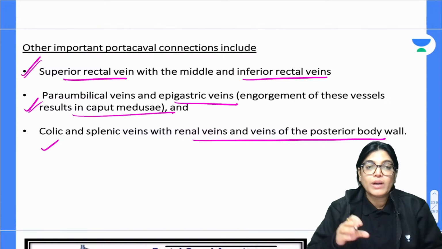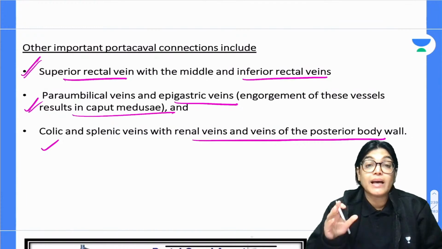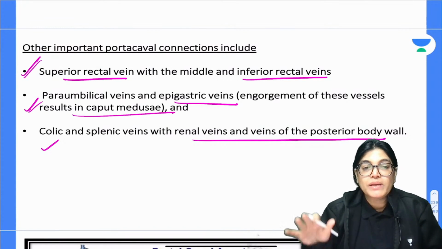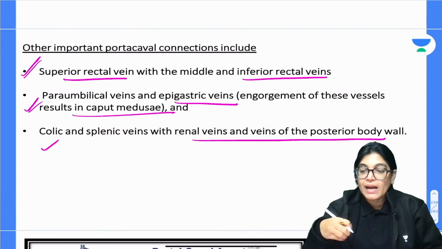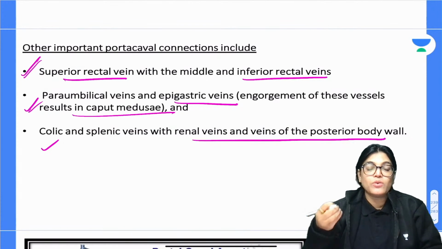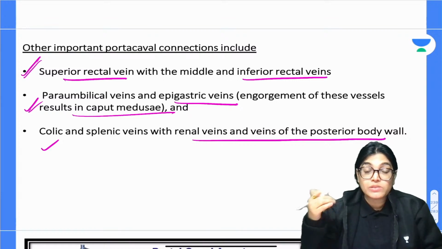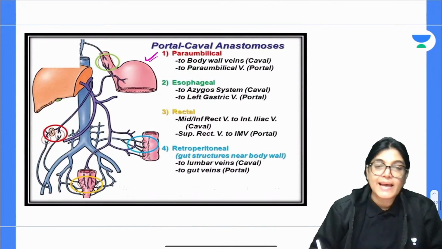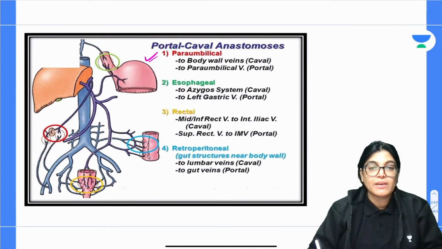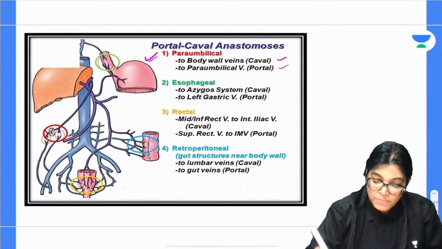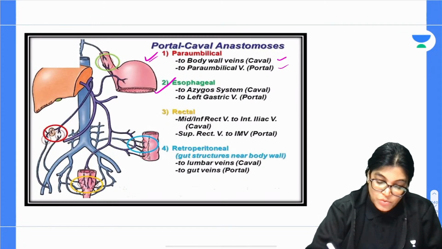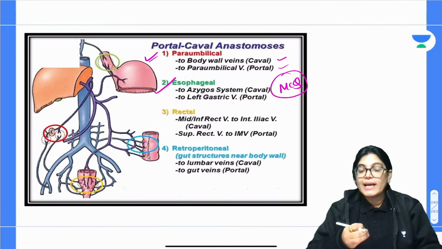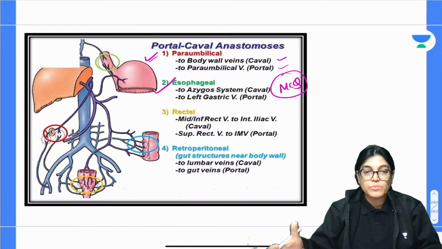What I have written here are the important portocaval anastomoses: between the superior rectal vein and the middle and inferior rectal veins, the paraumbilical vein and epigastric vein, and the colic and splenic veins with the renal vein. I would also like to show you a diagram where you can see the important sites of portocaval anastomosis: paraumbilical vein to the body wall, and the paraumbilical vein of the portal system. The other is esophageal, which has been asked here, and we already know the left gastric vein anastomoses with the azygous system of veins.